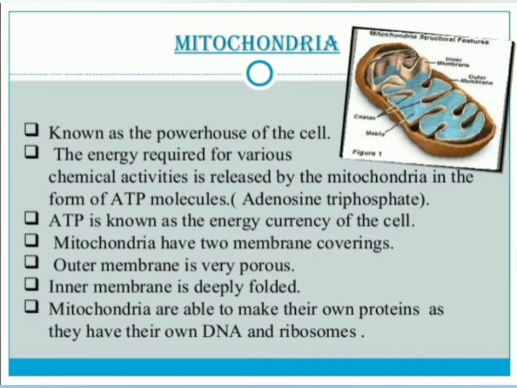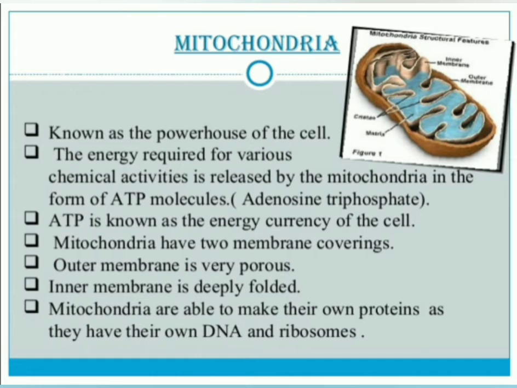Then mitochondria have a two-membrane covering. The outer membrane is very porous and the inner membrane is deeply folded. Mitochondria are able to make their own protein as they have their own DNA and ribosomes. DNA means deoxyribonucleic acid. So mitochondria is able to make their own protein because DNA is needed for protein, and ribosomes also.